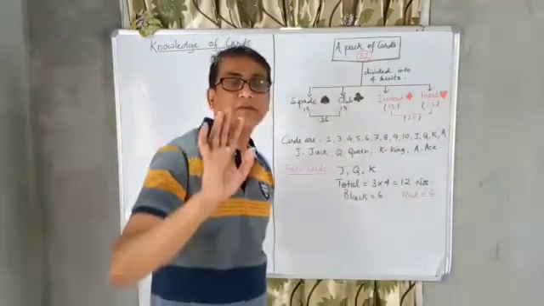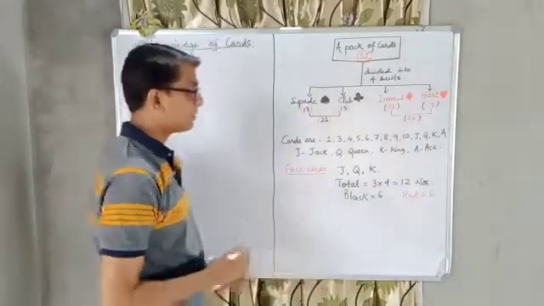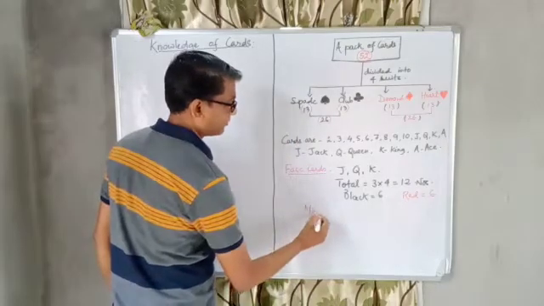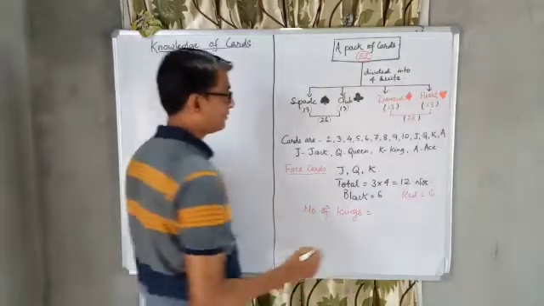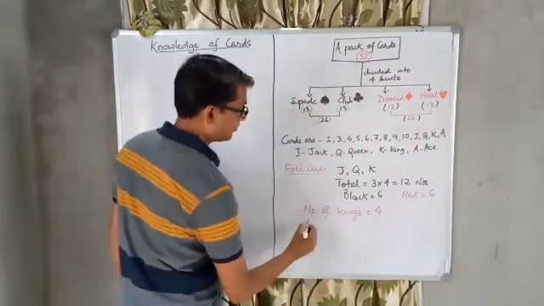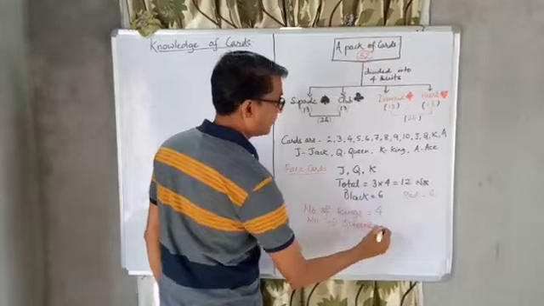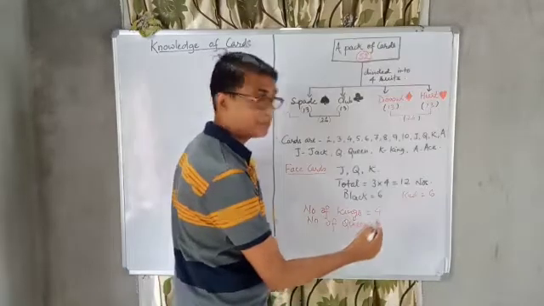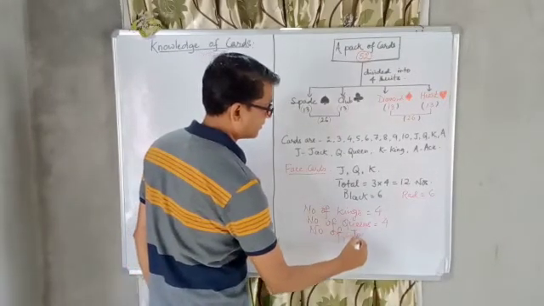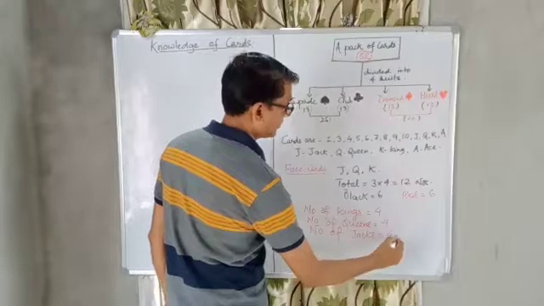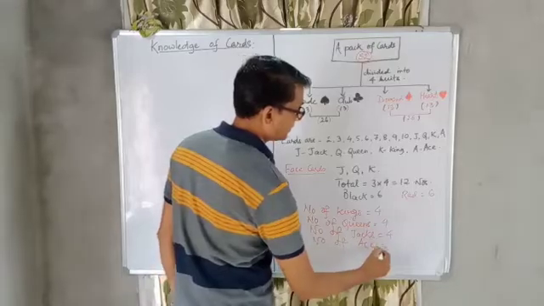Up to this, are we clear or any doubt? Now can you say how many kings are there? 4 kings. Number of queens? 4 queens. Number of jacks? 4. And number of ace cards? 4.